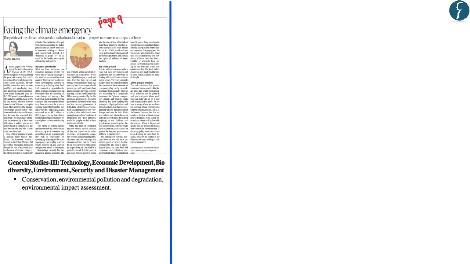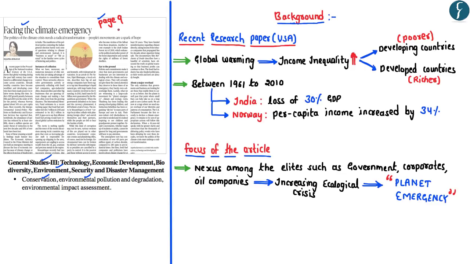Now the next article appears on page number 9. The title of the article is Facing the Climate Emergency. This article shall be important from the perspective of GS Paper 3, Environment, under the subsection Conservation, Environmental Pollution and Degradation. Now, before analyzing this particular article, let us first look into its background.